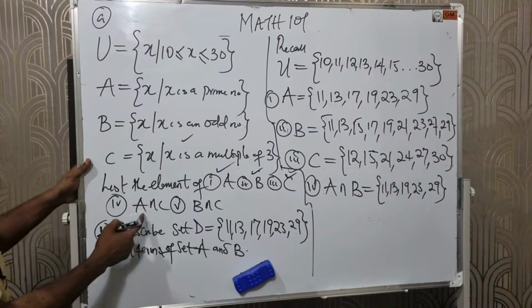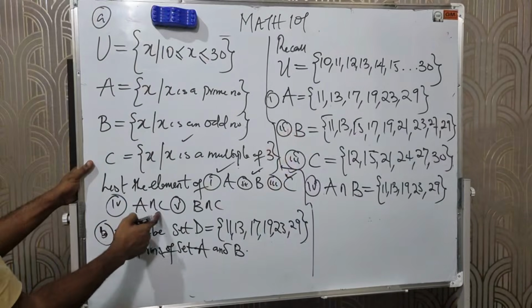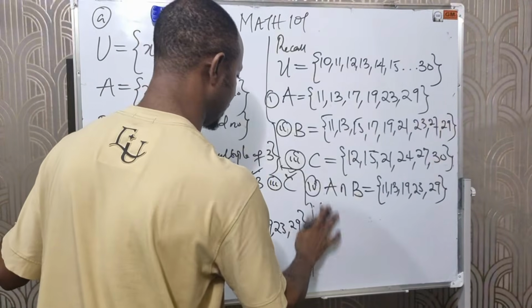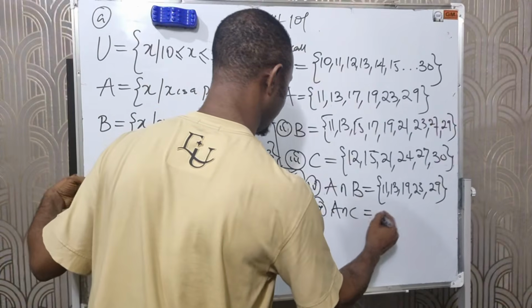Okay, the question actually says between A and C, but let me just take it that way. The question says between A and C, right? I solved between A and B. Now let's solve the main question itself. Sorry for the mistake. Between A and C.